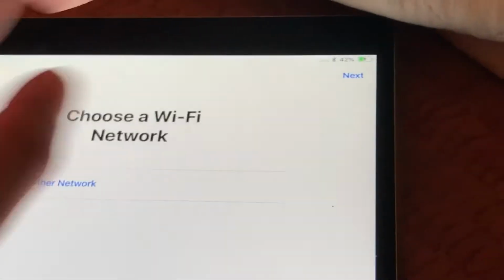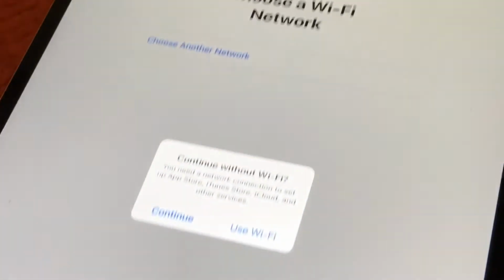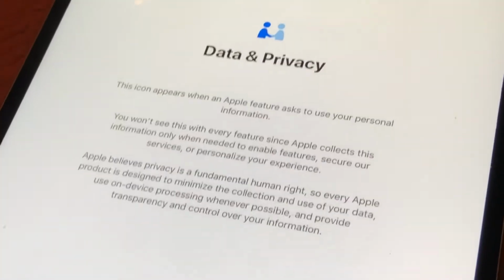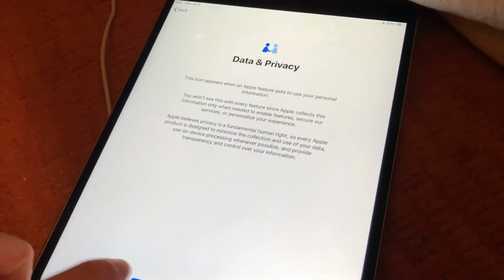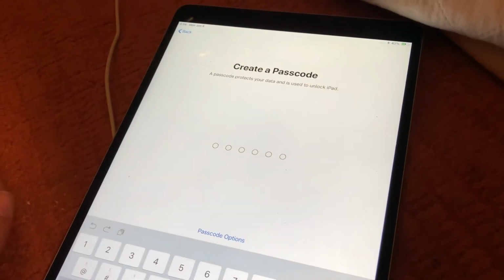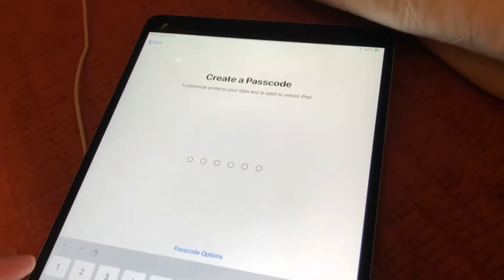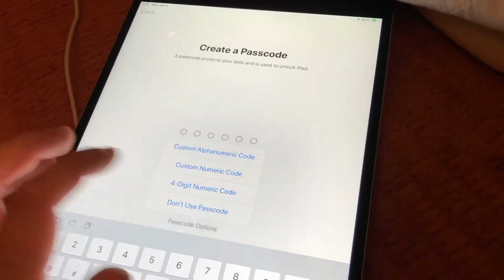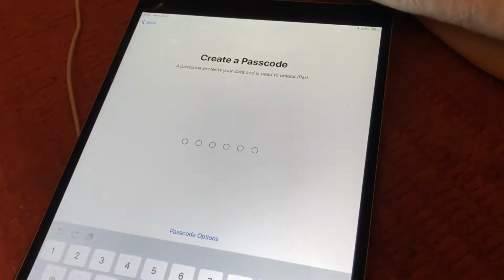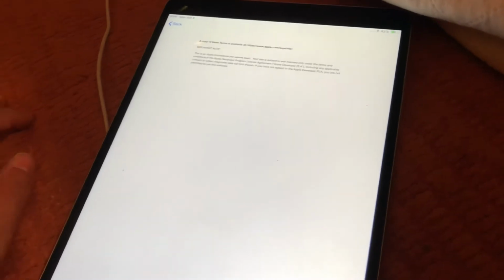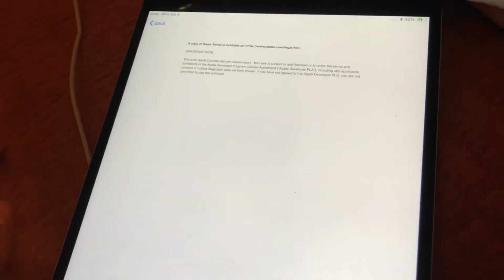I could be wrong, I don't know if anybody else notices the font change, but for me, it seems like there's a different font and almost a different look to some of the interface elements. I skipped putting a passcode on this just because I wanted to save time and I didn't want to post my passcode, but I'll go back and add a passcode later on in the future after this video.